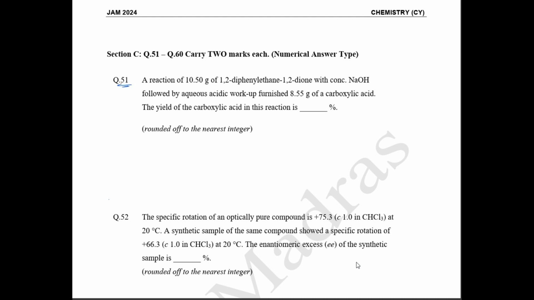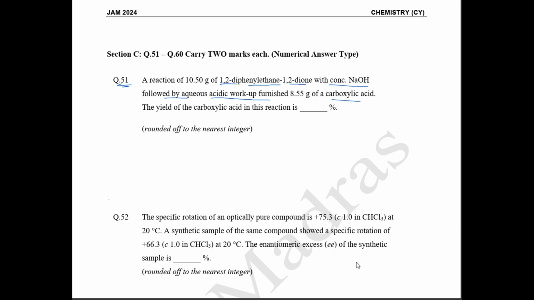51st question. What have they asked? A reaction of 10.5 gram of 1,2 diphenyl ethane 1,2 dione with concentrated NaOH followed by aqueous workup furnished a carboxylic acid.